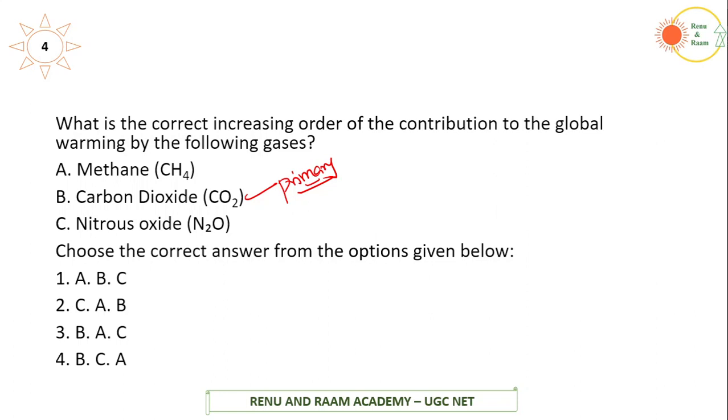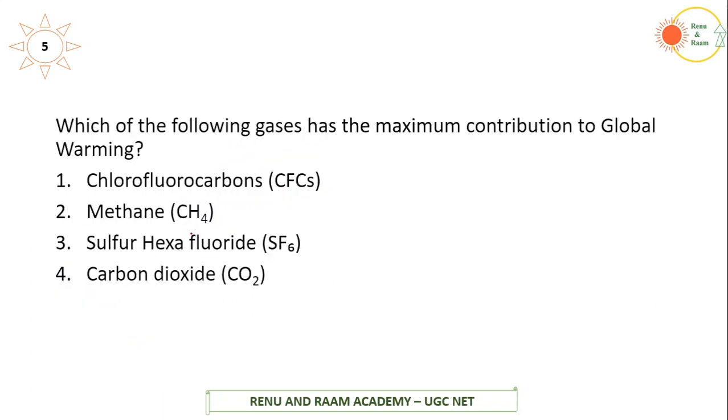So we'll see if B is the first one. So when B is the first one, we'll eliminate options 1 and 2. And coming to the next one, the second major component is methane. Methane is the second major component. So automatically we'll get the answer, which is BAC. So the first is carbon dioxide, the second comes methane, and finally next comes nitrous oxide. Okay. Moving on to the next one.